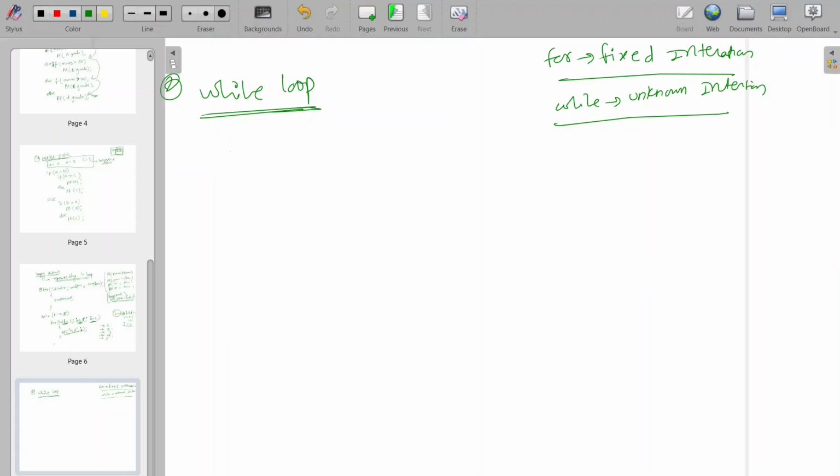If I want to print the numbers, then I can use here a while loop, but it is based on some certain condition. I'll define one int i equals to 1. If i is less than 6, then print the percentage d i, and increment it. We write the incrementation here.